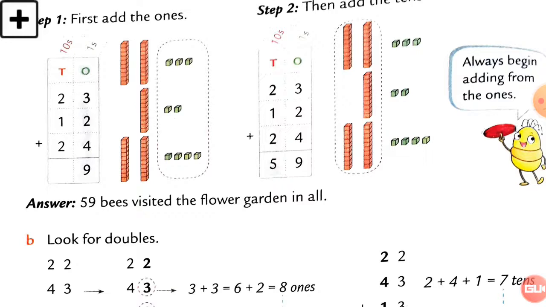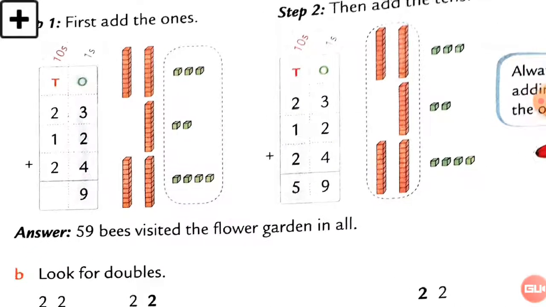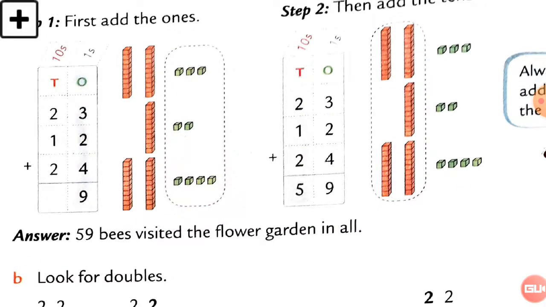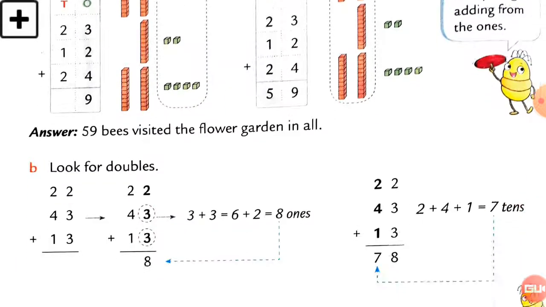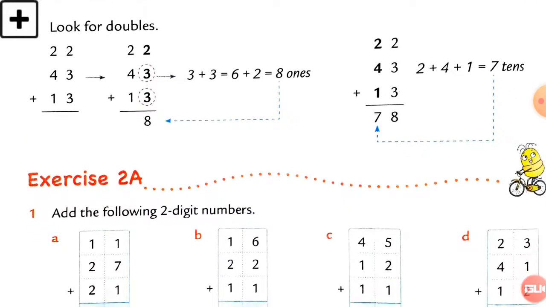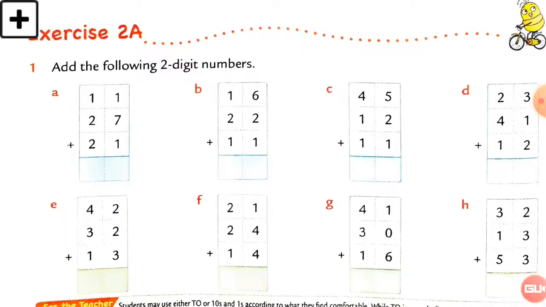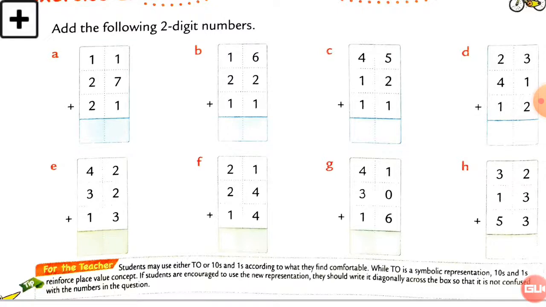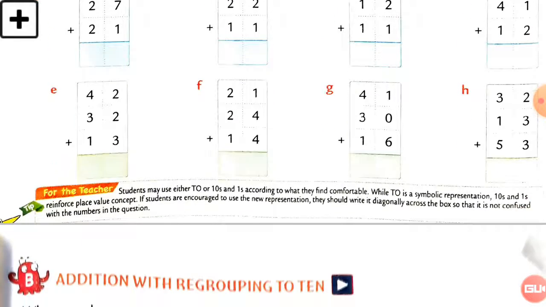Now then go to the tens value. You can see in this sum that the ones column is added first, and then you have to add the tens column. So this is the concept of addition. We also saw exercise number 2a, right? We did this, and you also wrote it in your fair book.